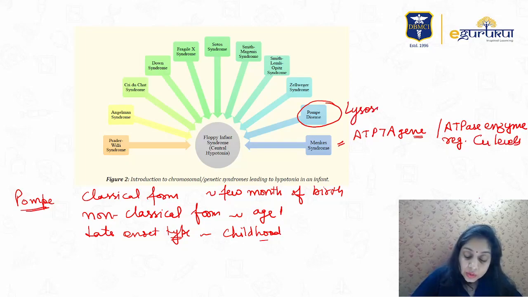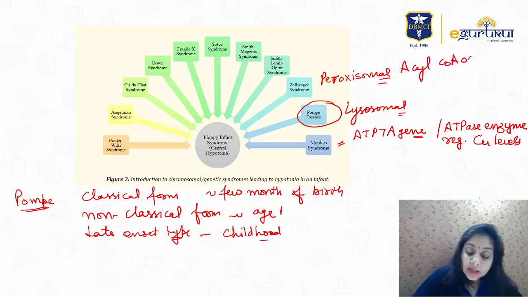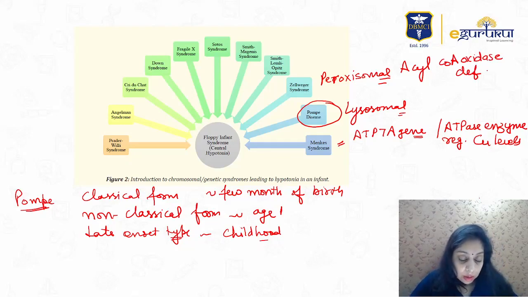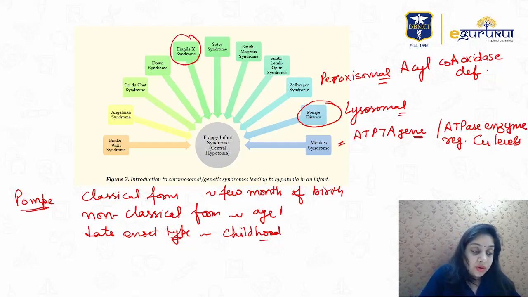It is a lysosomal disorder. Zellweger syndrome is peroxisomal. Another important topic, peroxisomal, because of acyl coenzyme A oxidase deficiency. Okay. Another common thing here is Fragile X syndrome. It is caused by the FMRP protein, right?